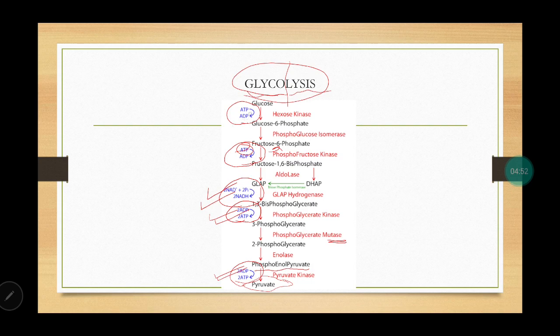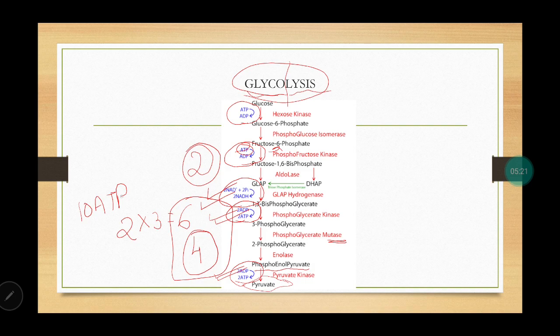If we just see the energy levels, we can clearly see that one ATP is used here, one here, so 2 ATP molecules are used. Then 2 ATP molecules are released here, and 2 here, so 4 are released, and 2 NADH molecules are also released. One NADH molecule equals around 3 ATP molecules, so it is 6. It comes out that 10 ATP are released, whereas 2 ATP are used up. So total how many ATP? 8 ATP. So that is the balance sheet of energy in the process of glycolysis.